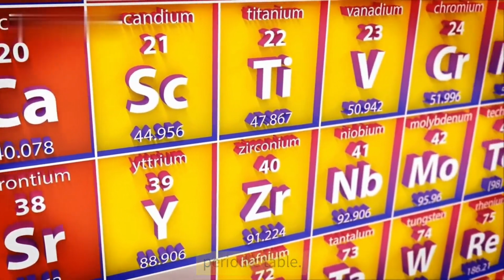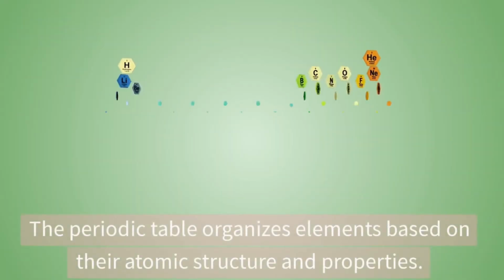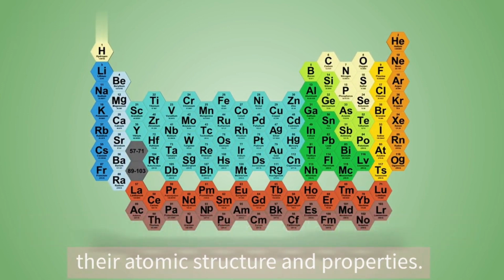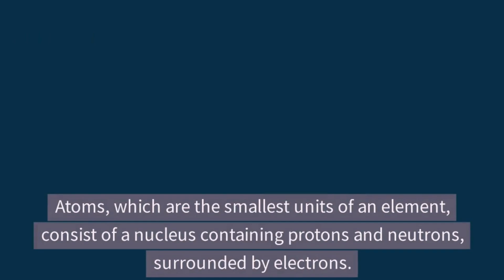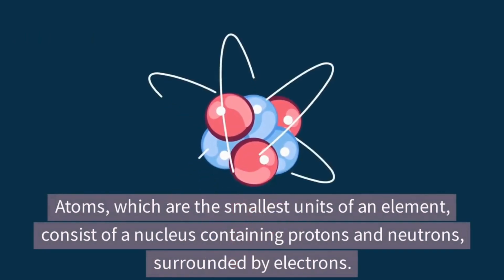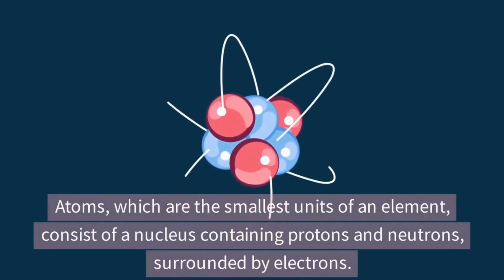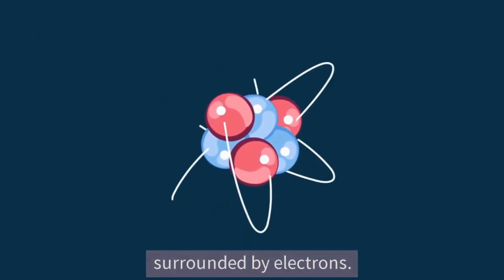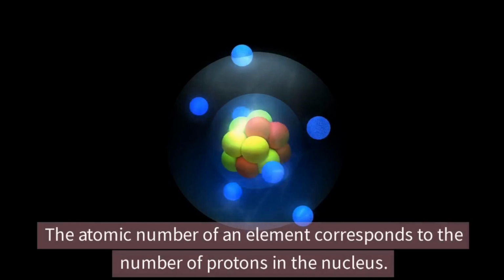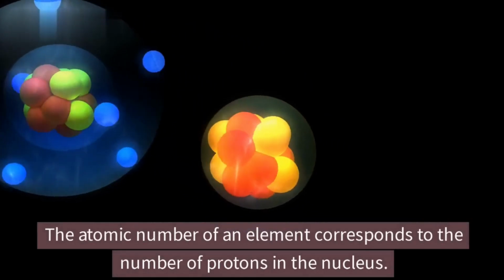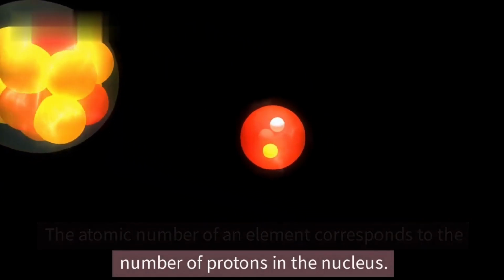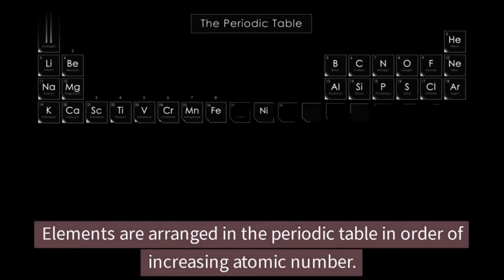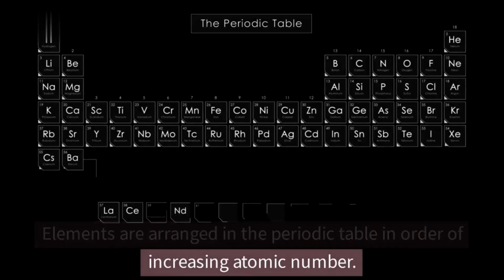Do you know what is periodic table? Periodic table organizes the elements on the basis of their structure and properties. As we know, atom is the smallest unit of an element and it consists of nucleus in which protons and neutrons are present and it is surrounded by electrons. Protons and neutrons present in the nucleus make the atomic number of an atom. In periodic table, elements are arranged in order of increasing atomic number.